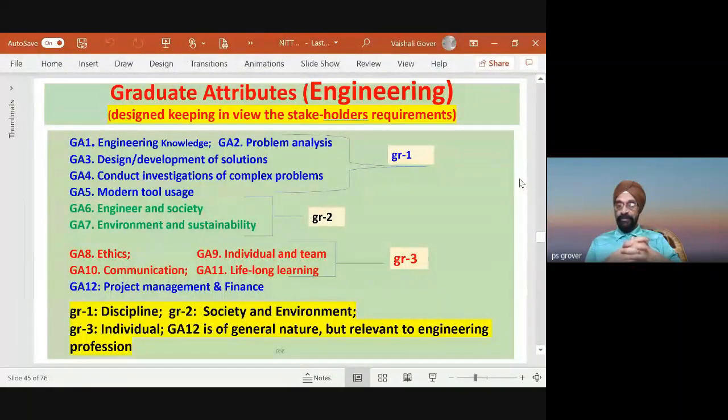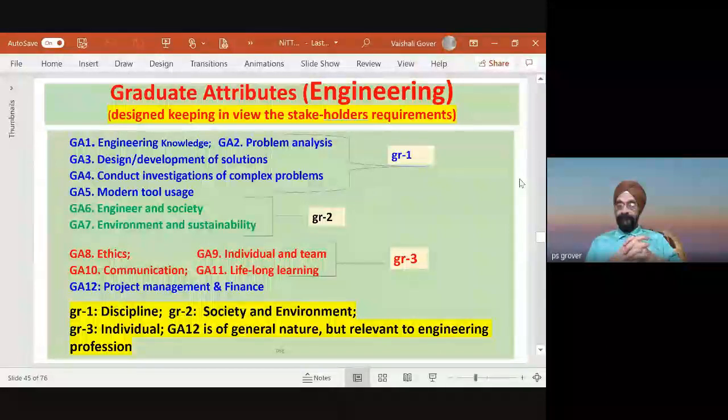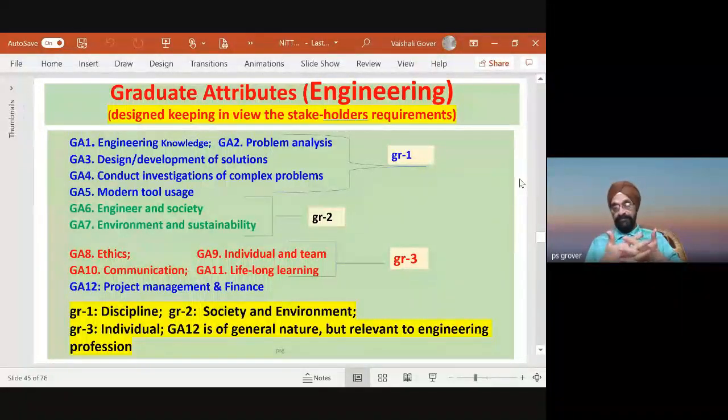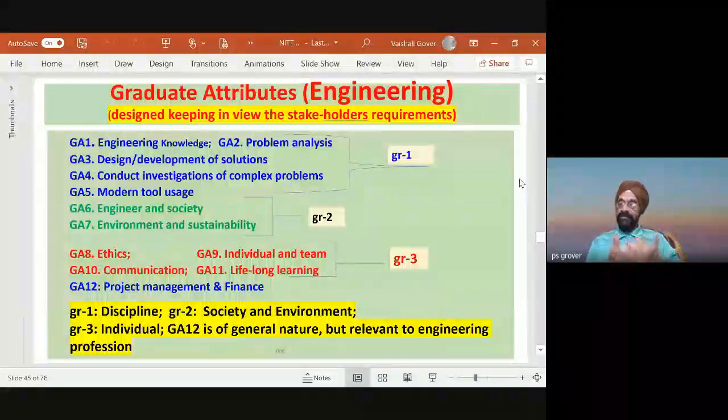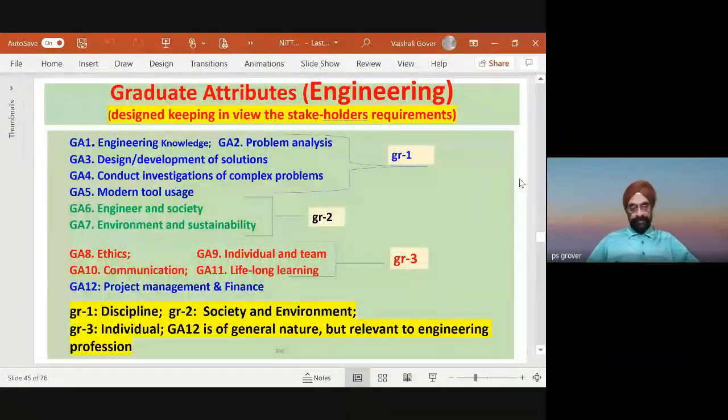Now the next 4, they are individual: ethics, concerning human beings; individual and team; communication skills; lifelong learning. So group 3 indicates that the attribute should be such that the student learns not only knowledge, but imbibes human values, human skills also. And he becomes a lifelong learner.